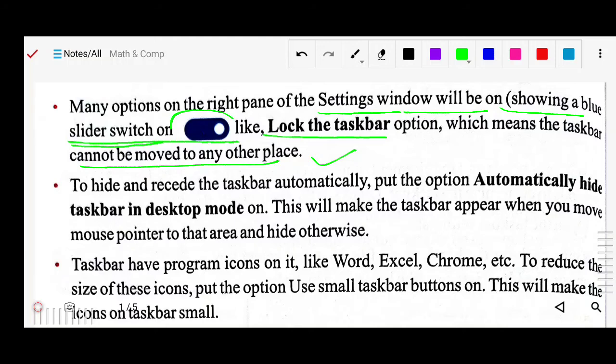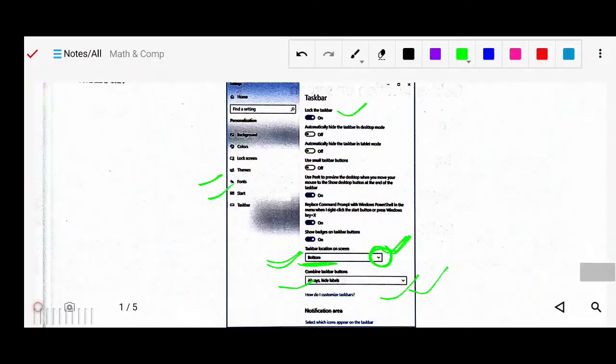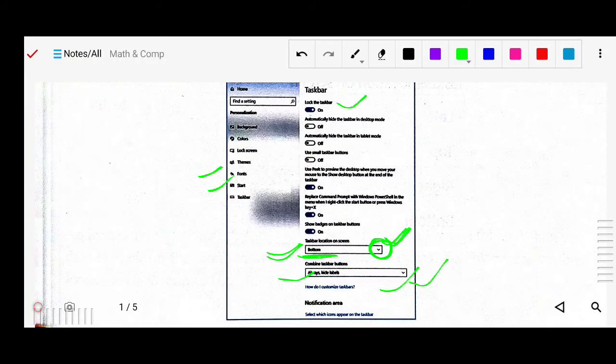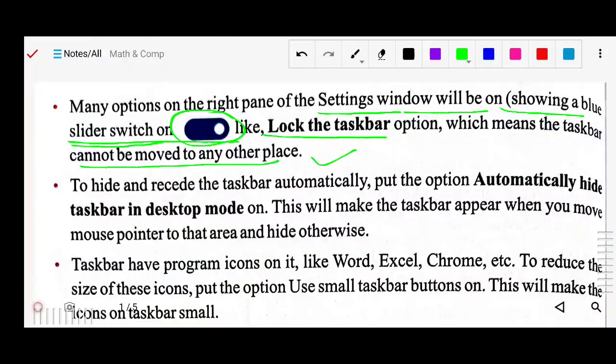If this slider is on, your taskbar is fixed and you cannot move it to any other corner of your window. So this is to lock the taskbar.